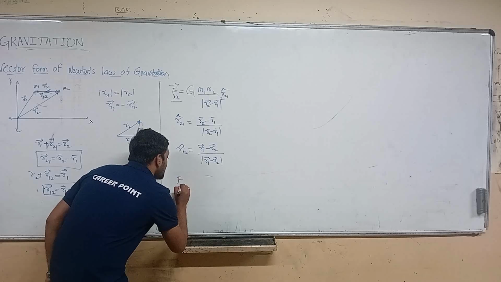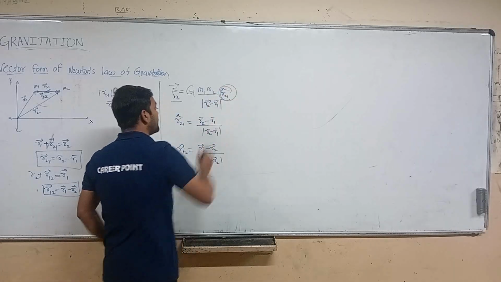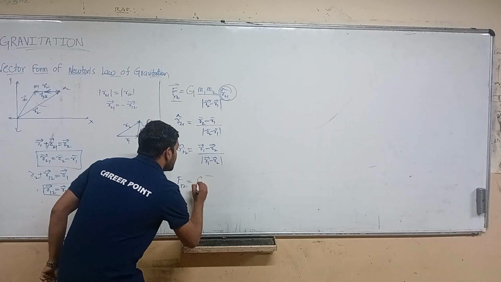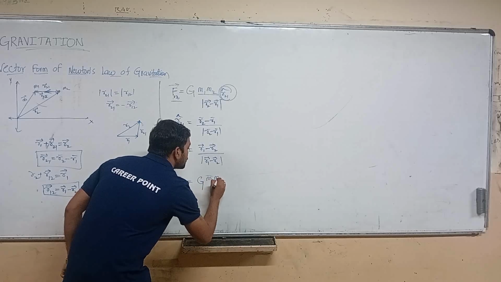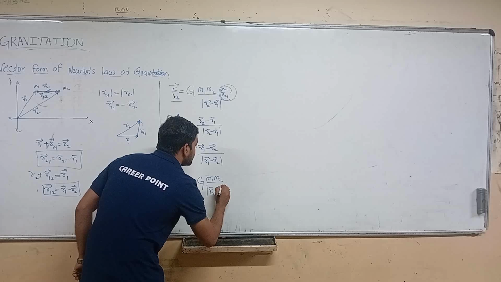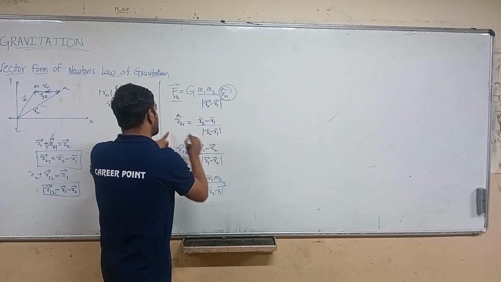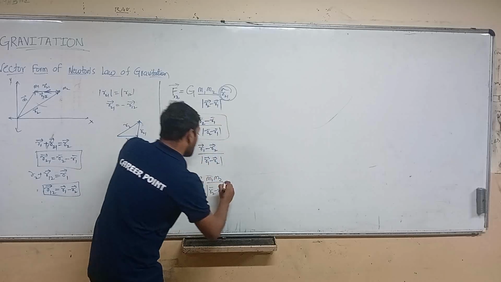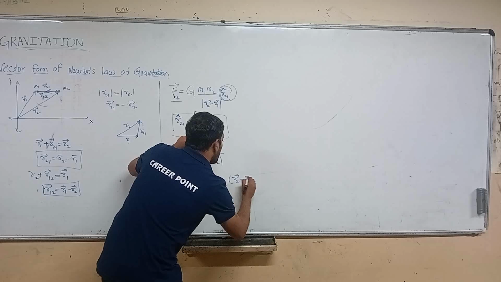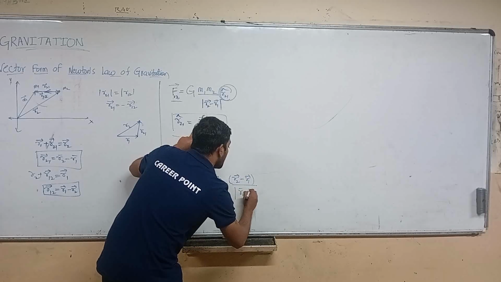So here F12 will be equal to, now we have to substitute this R21. R21 is R2 minus R1. So G m1 m2 by mod R2 minus R1 whole square, and in the case of R cap we need to substitute this value, R2 minus R1 by mod R2 minus R1.